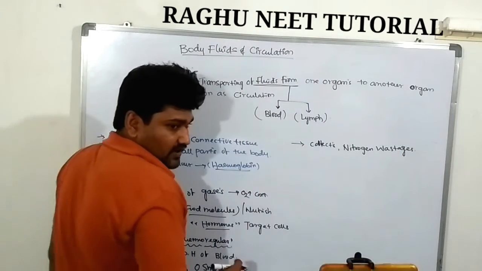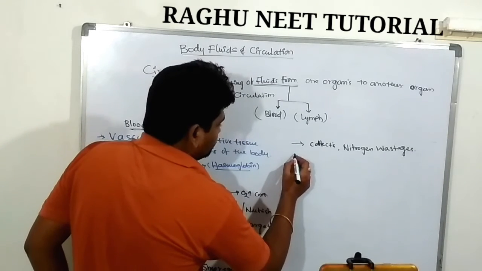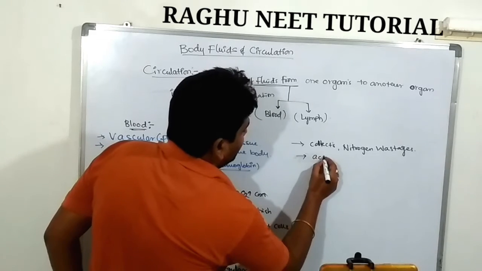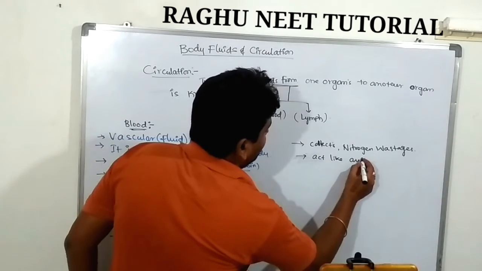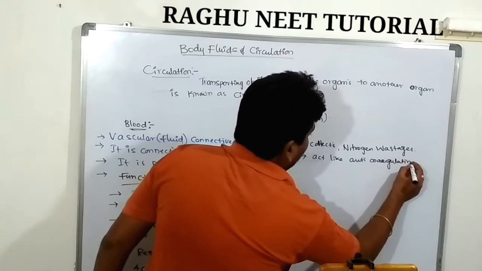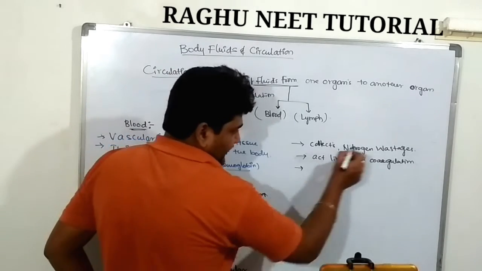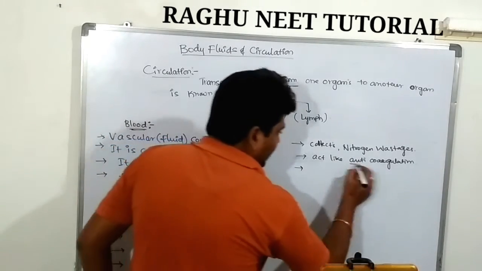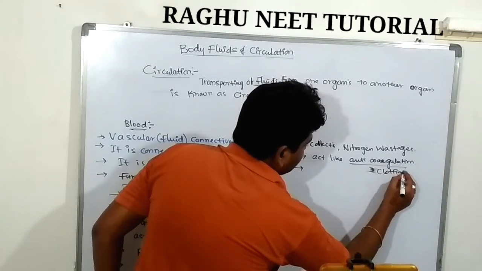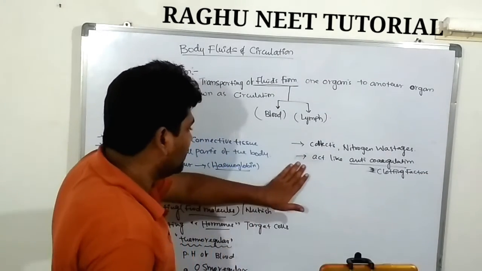And it acts like an anticoagulant, nothing but the clotting factor, coagulation. So these are the functions of blood.